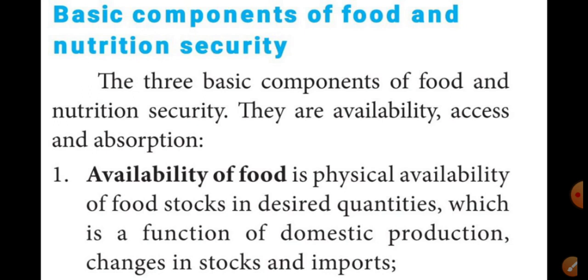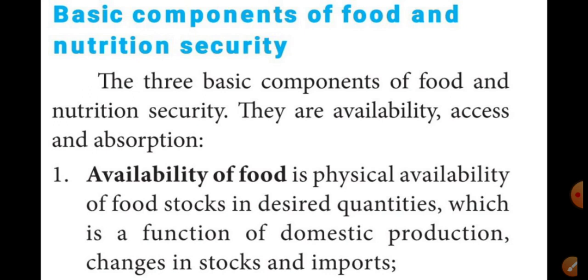They are availability of food, access to food, and absorption of food.